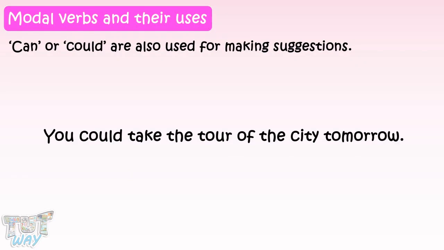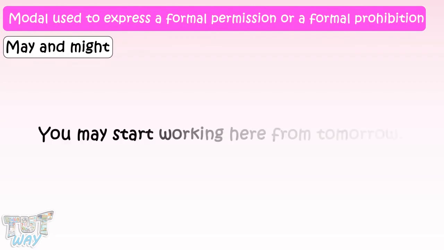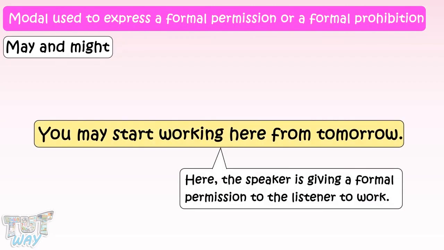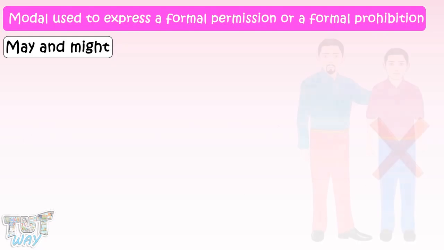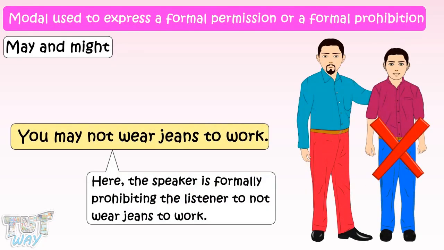Now let's learn about modals that are used to express a formal permission or a formal prohibition. May and might. You may start working here from tomorrow. Here, the speaker is giving a formal permission to the listener to work. You may not wear jeans to work. Here, the speaker is formally prohibiting the listener from wearing jeans to work.